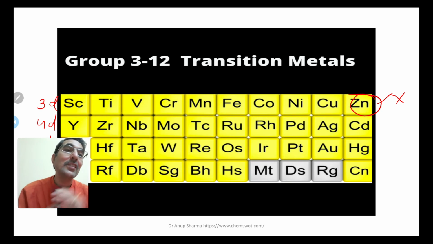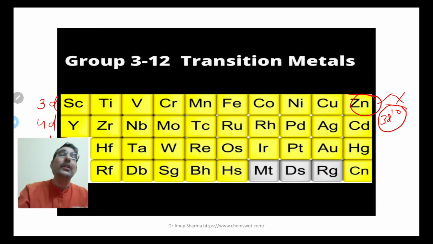That is why it is not considered a transition element, because it has the configuration ending in 3d10. So there is no incomplete d subshell, and d electrons are not under transition. That's why it is not considered a transition element.